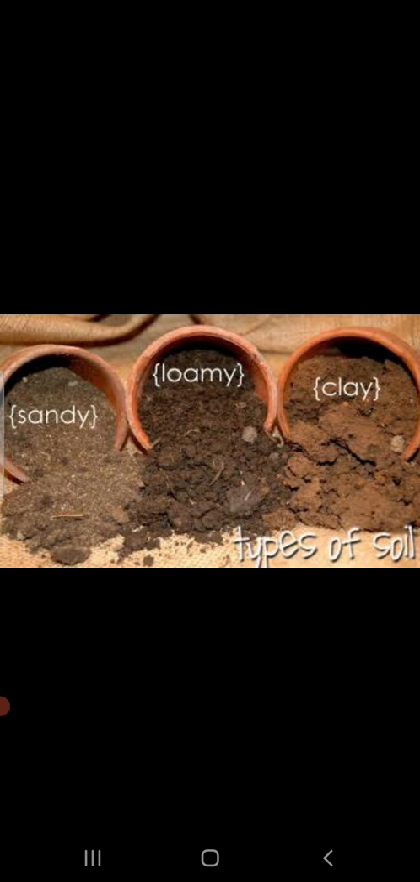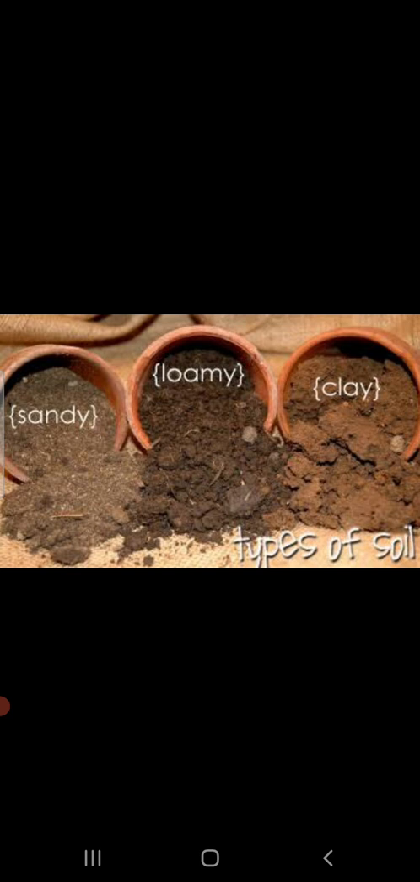So talking about sandy soil, due to the presence of larger particles, soil has bigger air spaces, so it is highly porous. But because of the bigger spaces, the water retention capacity is less. It lacks humus, and it is not suitable for growth of plants. Sandy soil is thus light, well aerated, and dry.